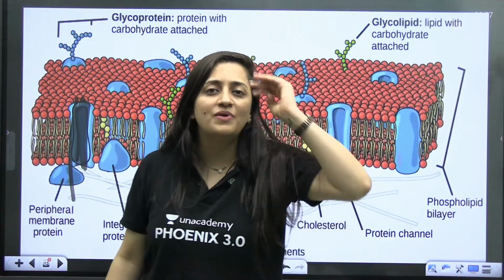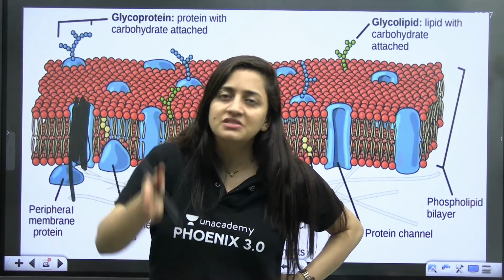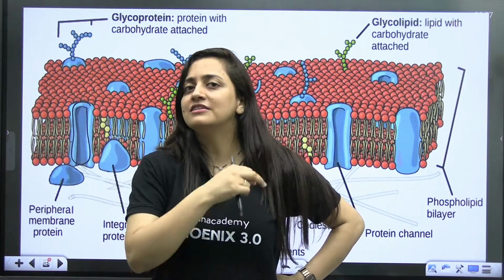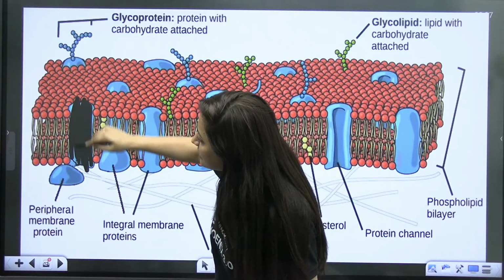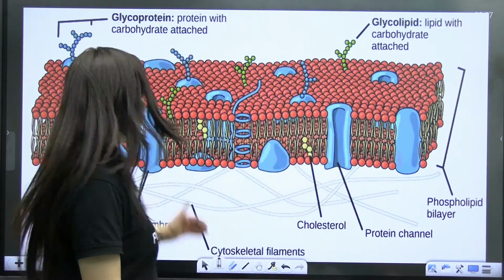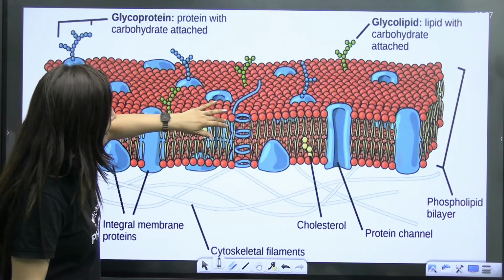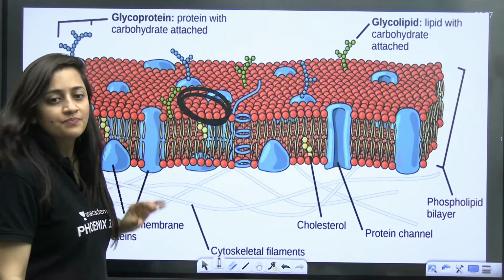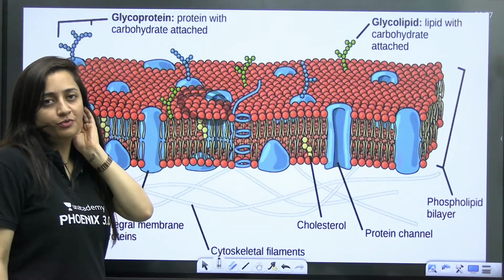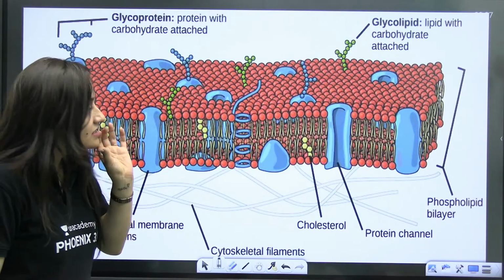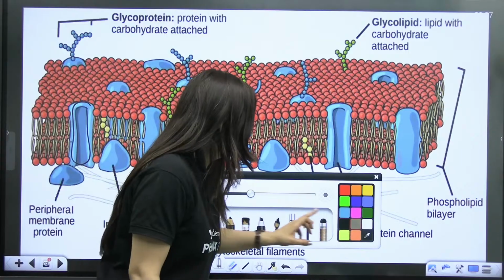They are crossing this plasma membrane, so these are basically the tunnel proteins. Are you getting my point? Just like a tunnel. Some will be located on the surface superficially like this. They'll be the extrinsic proteins. So these proteins are definitely going to provide the specificity to the cell membrane.